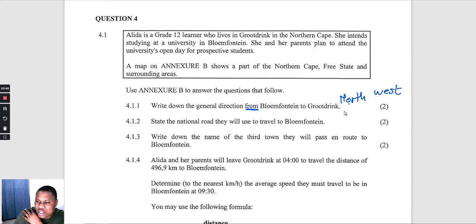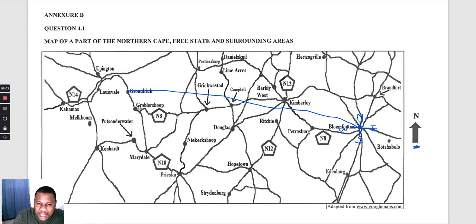Okay, so if you don't want to say northwest, you can say NW. You can say NW, that represents northwest. They say state the national route they will use to travel to Bloemfontein. Okay, so remember they are traveling from Grootdrink.